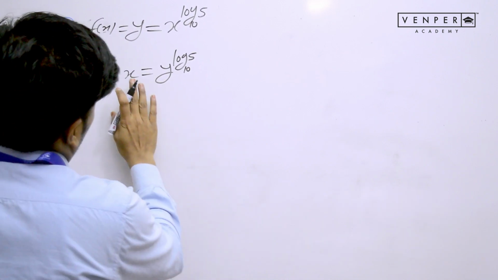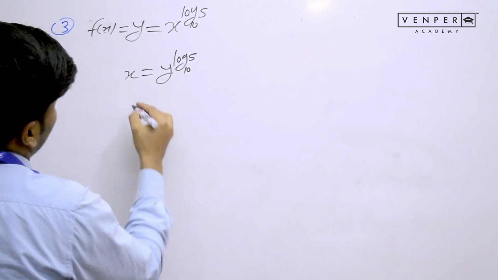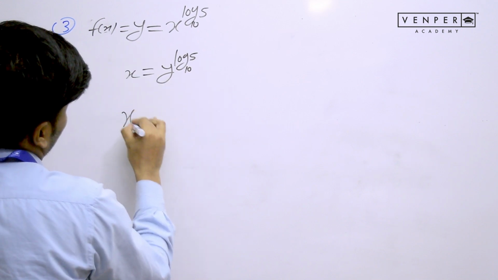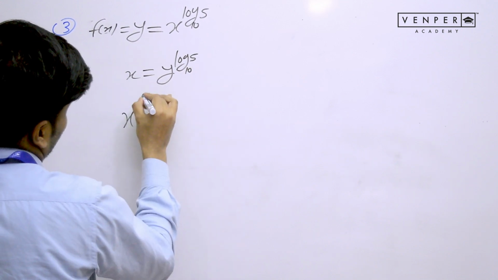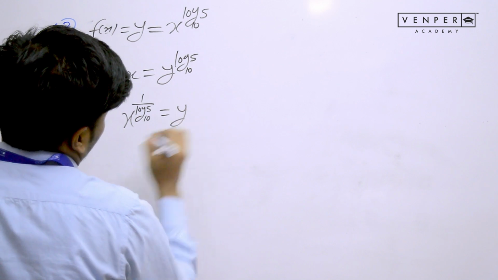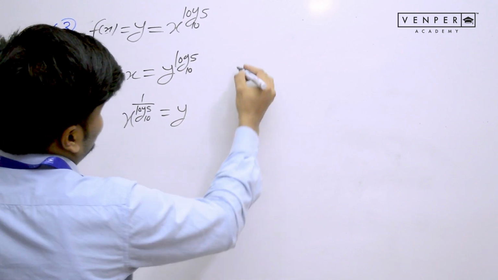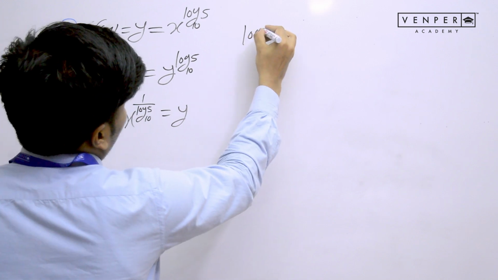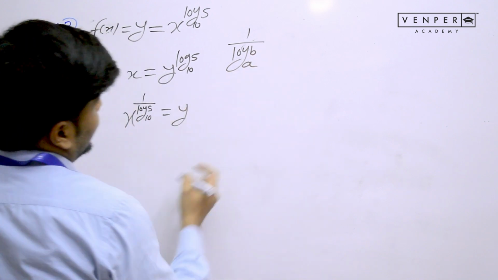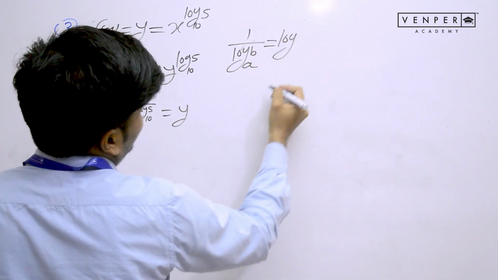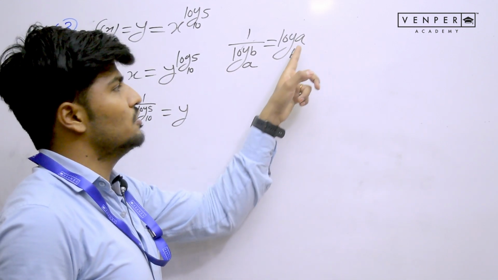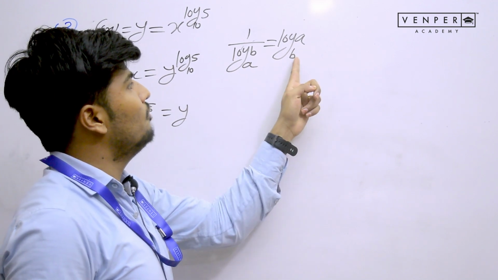Okay. So let's see. I just have to change x and y. I did interchange x and y. Now what happens? Obviously, if I want to get the value of y, the power x, this log will come this side. So x to the power, whatever powers come the other side, it will become reciprocal. So 1 by log 5 base 10 is equals to y. I hope you know the property of log. The property of log says if you have 1 by log b base a, it can also be written as log a base b. It means if you reciprocal it, the base and value will interchange.